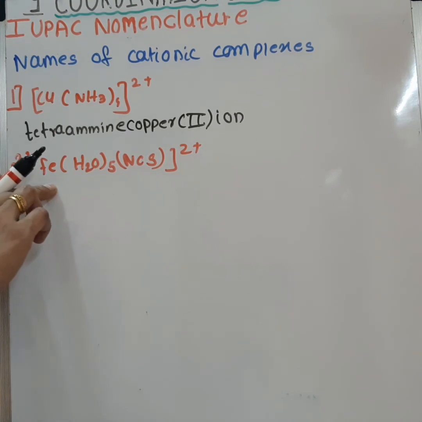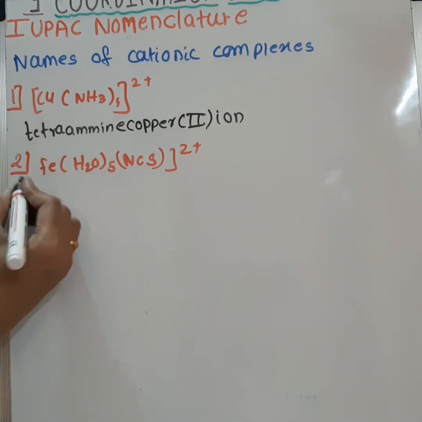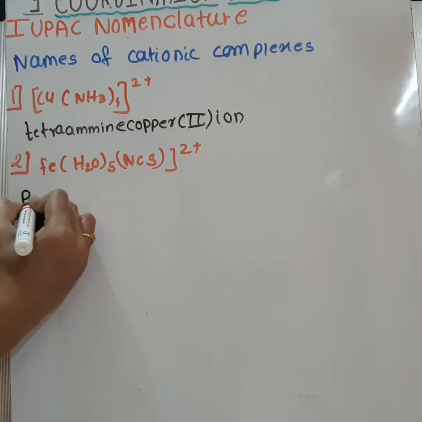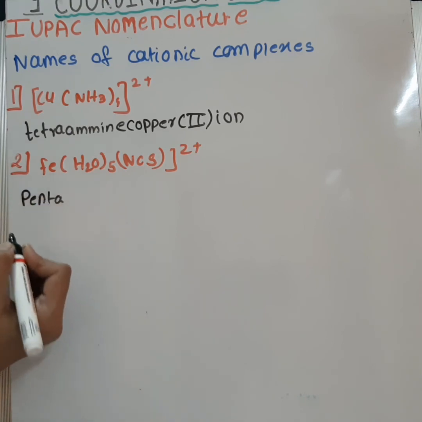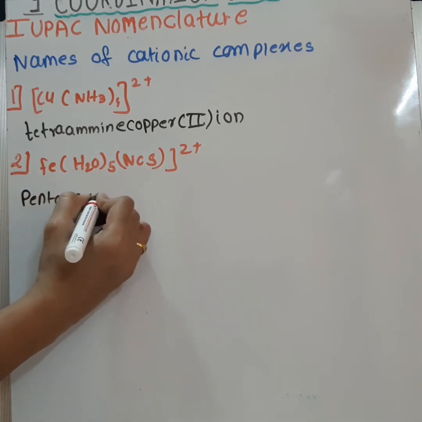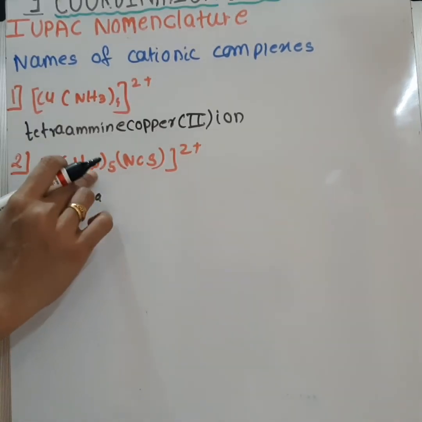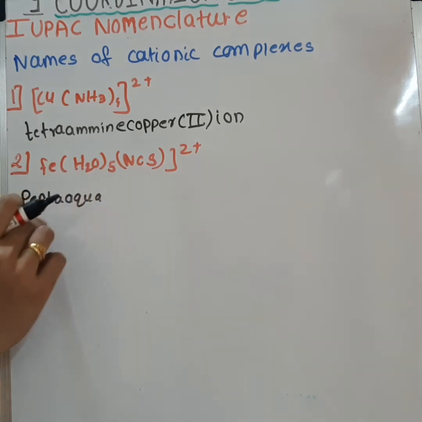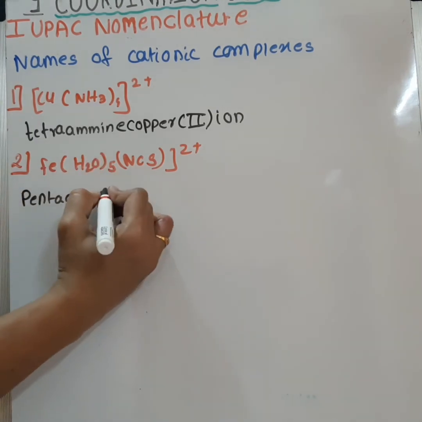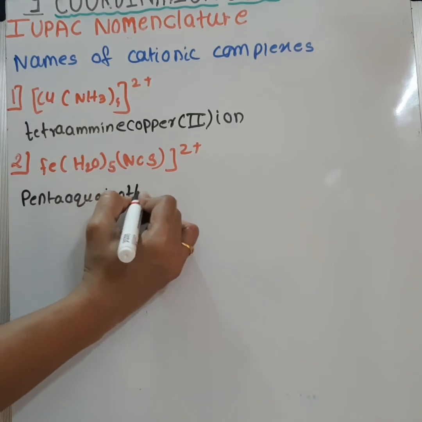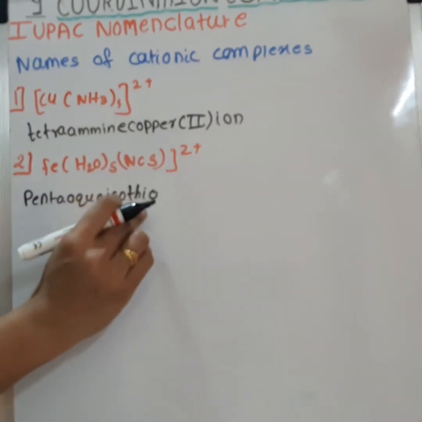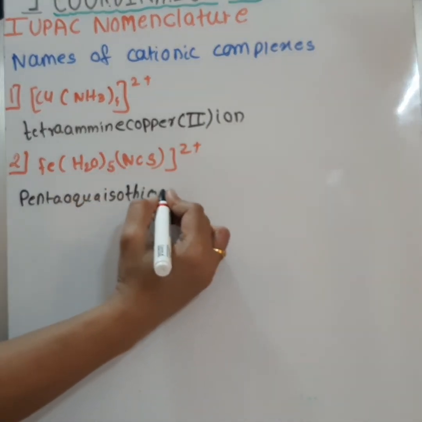Metal is iron. So the name of this compound will be pentaaqua, 5 molecules of water are there. So pentaaqua isothiocyanato